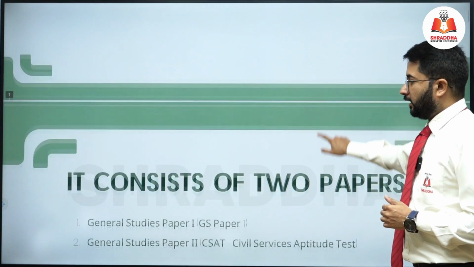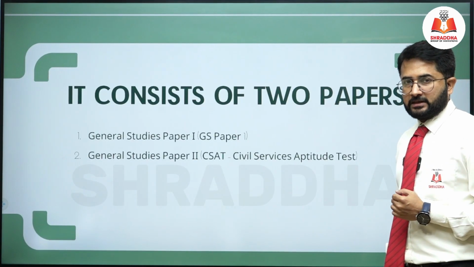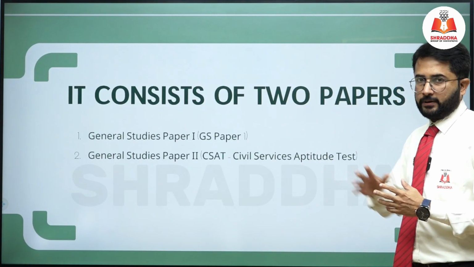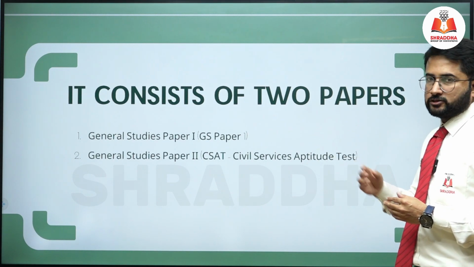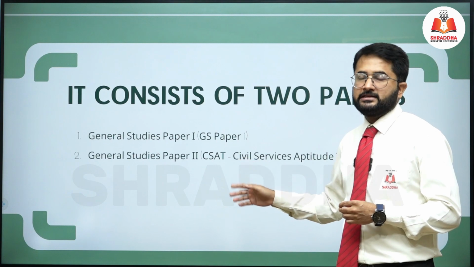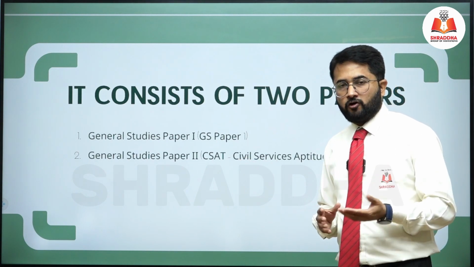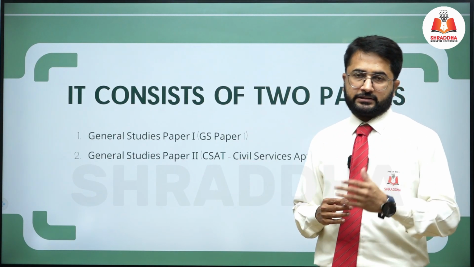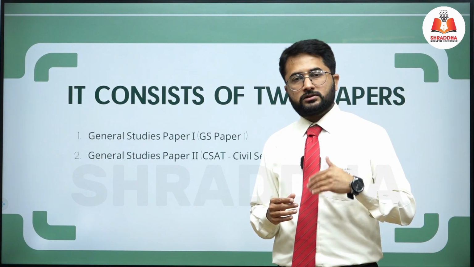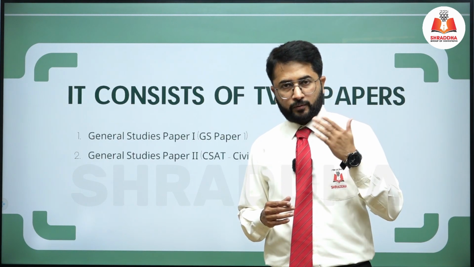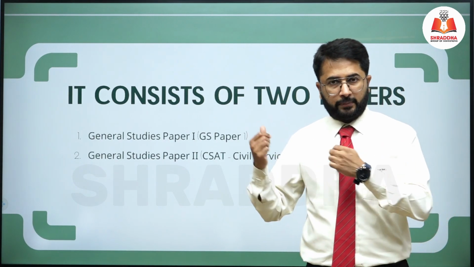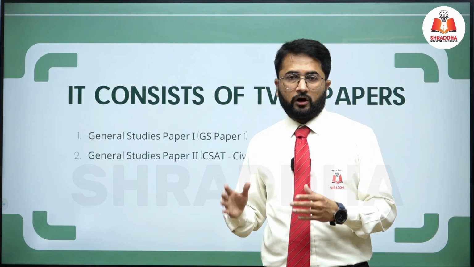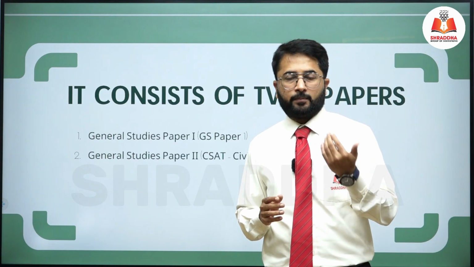If you look into the UPSC preliminary examination, it will consist of two papers. The first paper is called GS1 and the second paper is called GS2, also called CSAT. CSAT stands for Civil Services Aptitude Test. Earlier there was GS1 and an optional paper in the preliminary examination, but UPSC decided to implement paper number 2, what we call CSAT or GS paper 2.